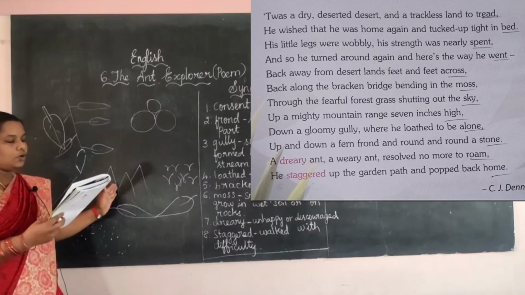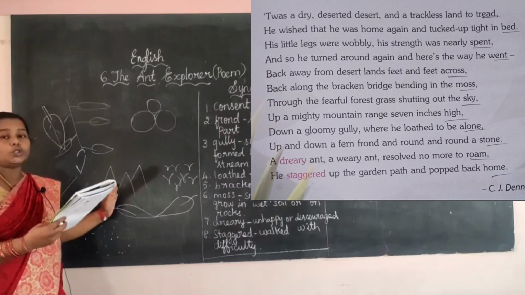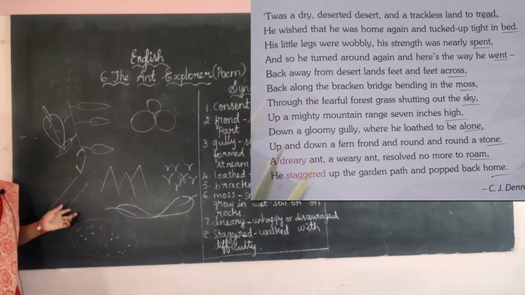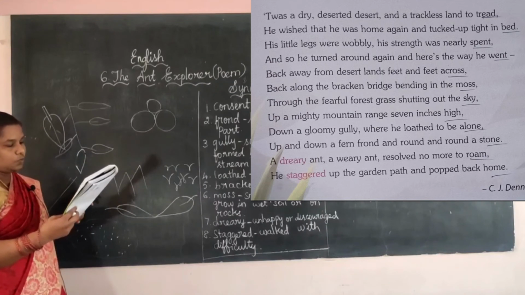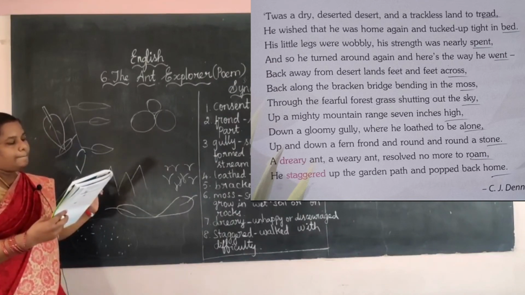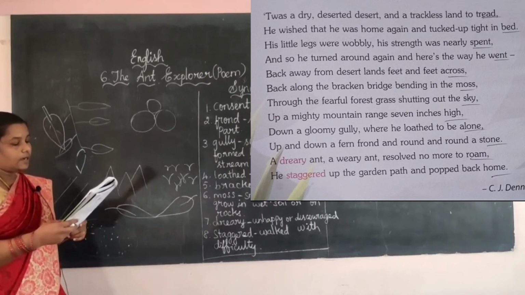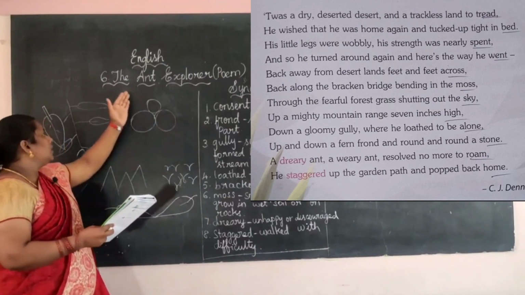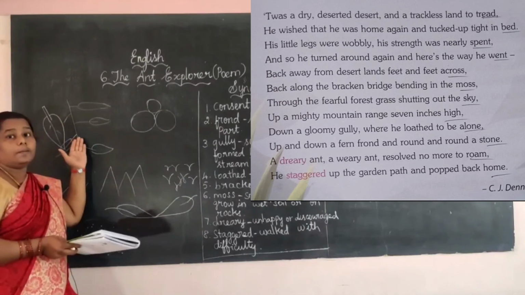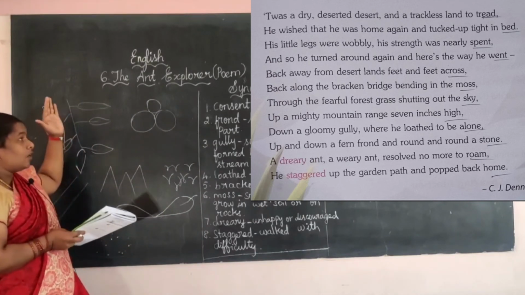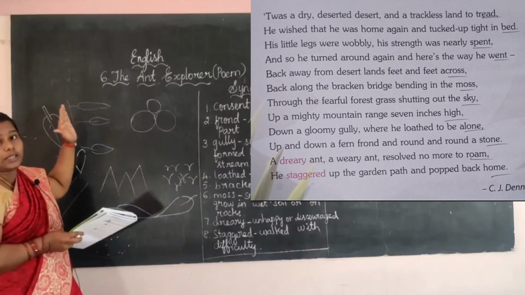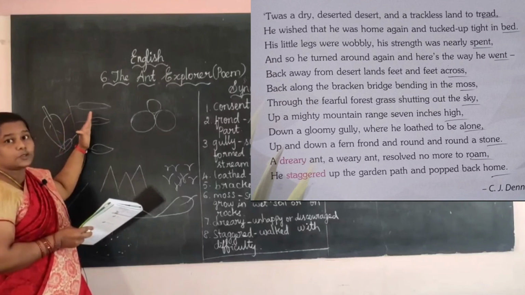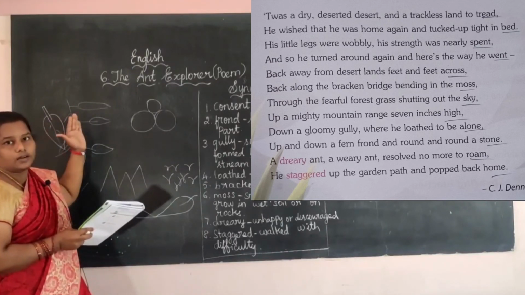Then down a gloomy gully where he loathed to be alone. Now he is going to the gloomy gully. In the stream he is walking. Then up and down a fern frame and round a stone. Then he is going round and round the stone. Then he is going to the fern frame, the beginning, to where the ant started to explore.